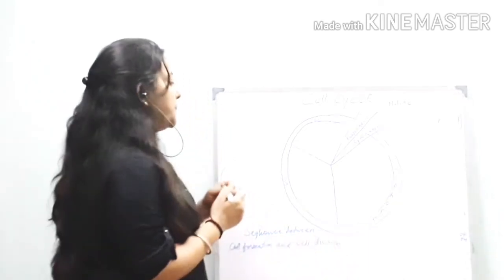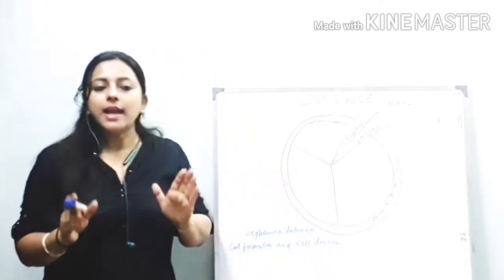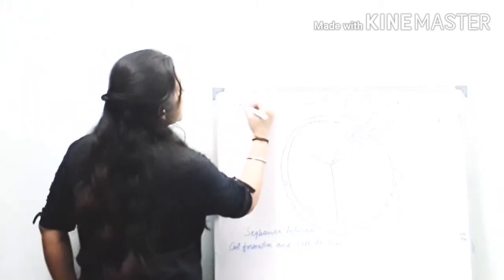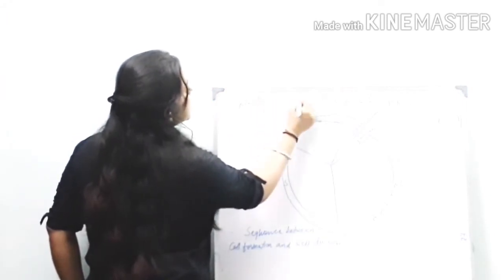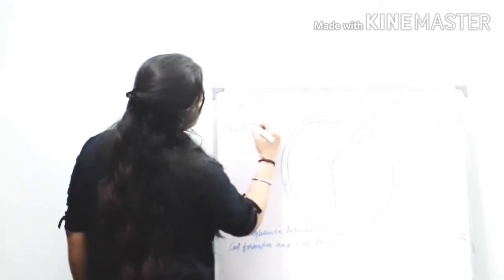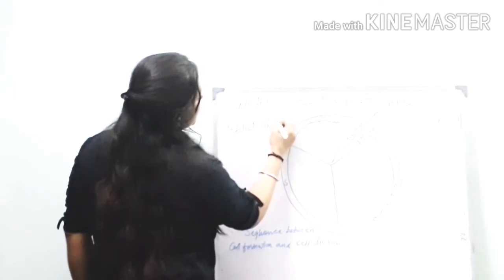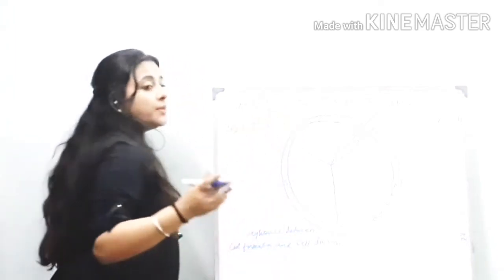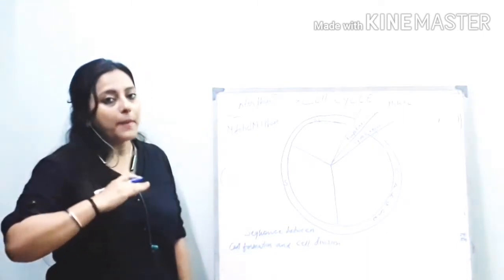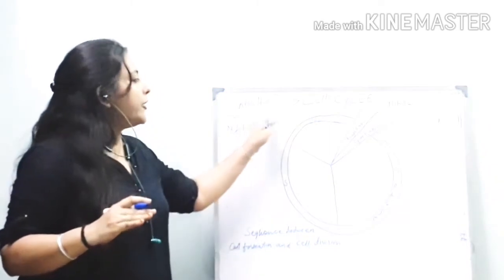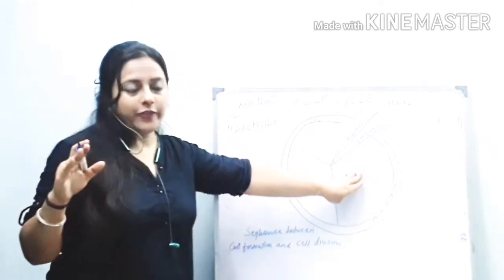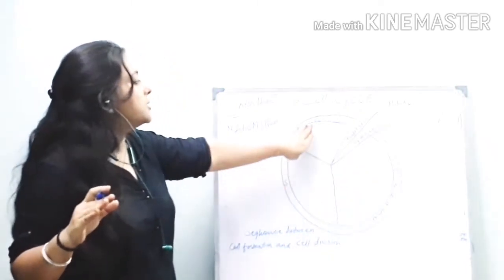Now the cell cycle has two phases. The first one is interphase, and the second is the mitotic or M phase. Interphase: inter means between. That means interphase is the phase between mitotic phases. Now interphase has three aspects. The first is the G1 phase, the second is the S phase, and the third is G2.